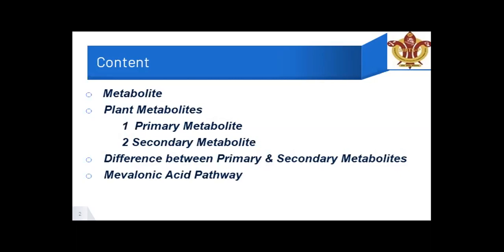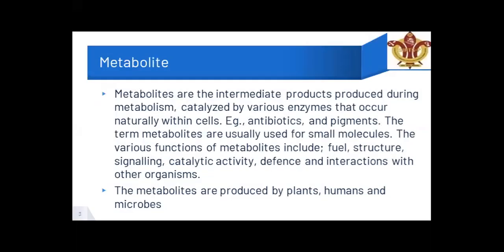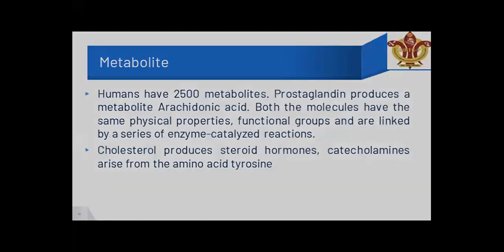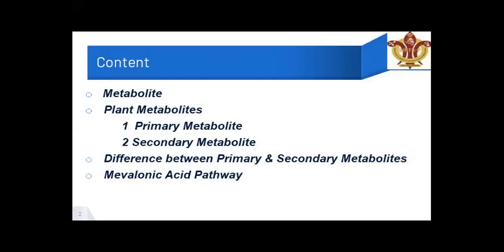So it is important to first understand what a metabolite is. Metabolites are the intermediate products produced during metabolism, and in this lecture we are going to discuss plant metabolites. There are two types: primary metabolites and secondary metabolites, and we will discuss the difference between them and the mevalonic acid pathway.